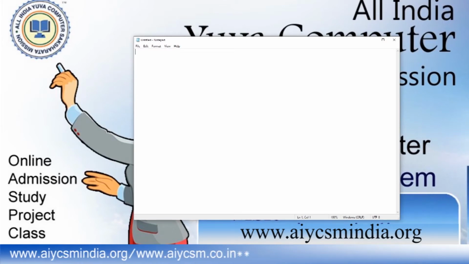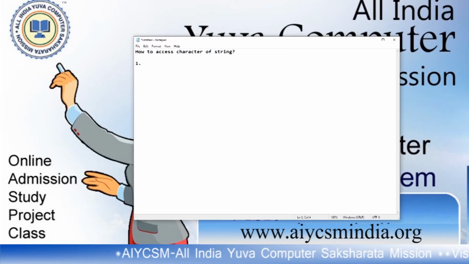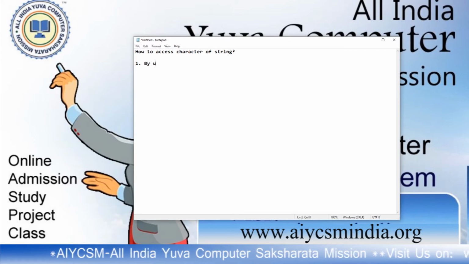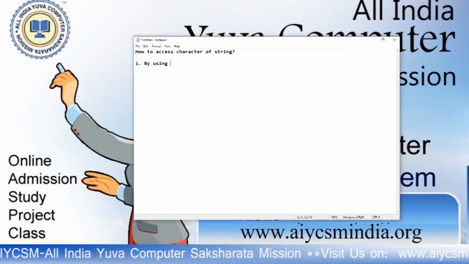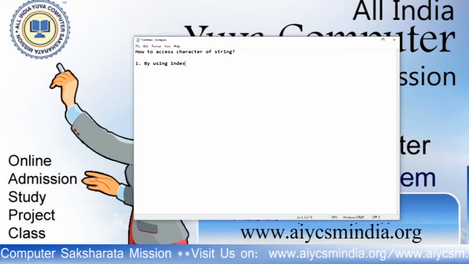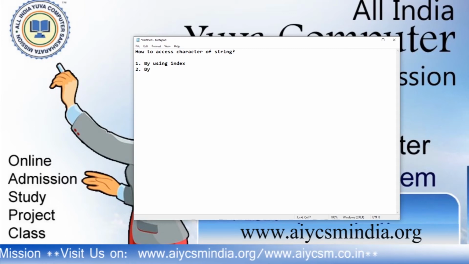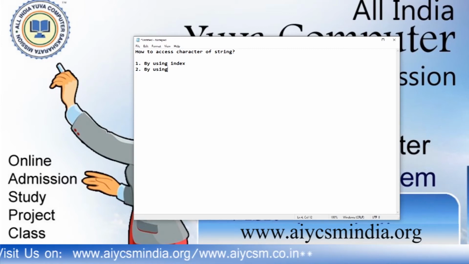You can access characters of a string in two ways: by using an index, and by using slicing, that is, the slice operator.